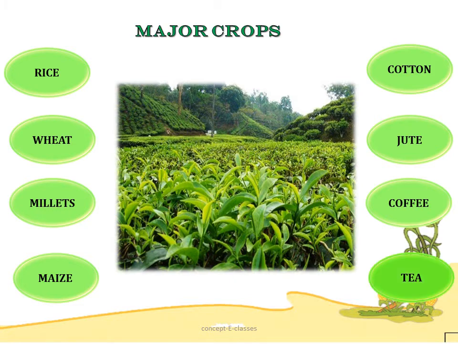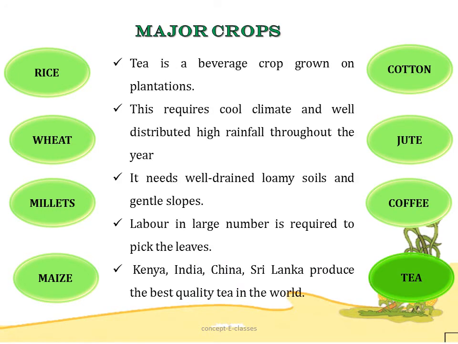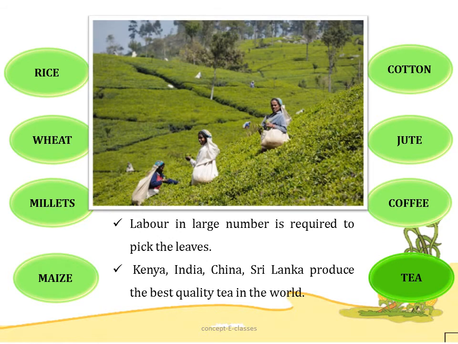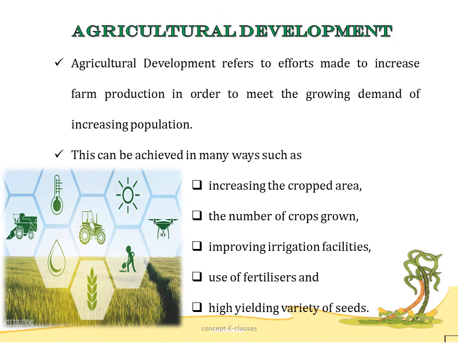Next we have tea. Tea is a beverage crop grown on plantations. This requires cool climate and well distributed high rainfall throughout the year, and it needs well drained loamy soils and gentle slopes. Labor in large number is required to pick up the leaves. Kenya, India, China, Sri Lanka produce the best quality tea in the world. So that's all about major crops.